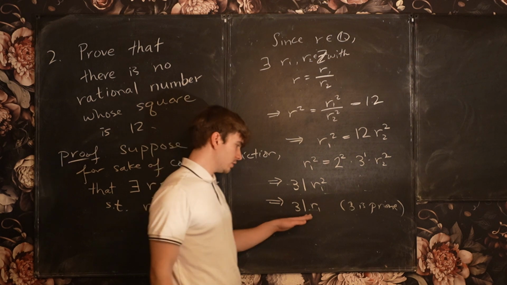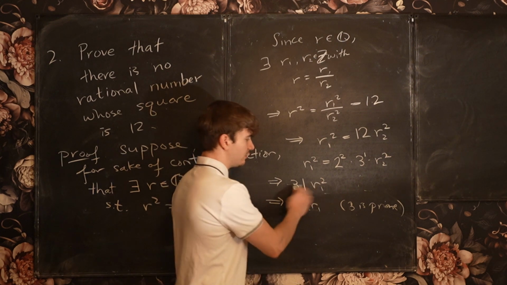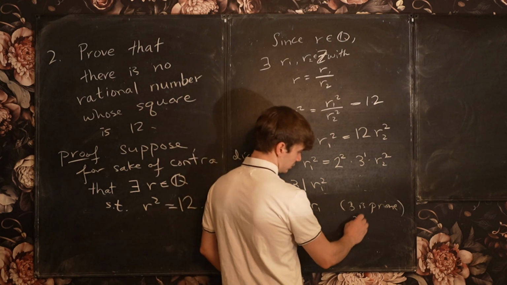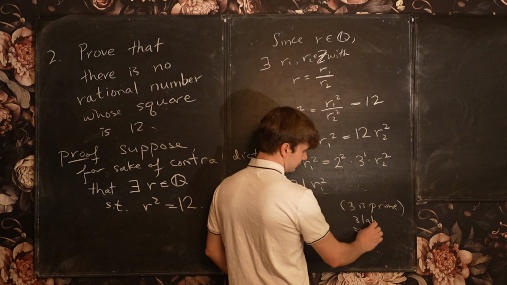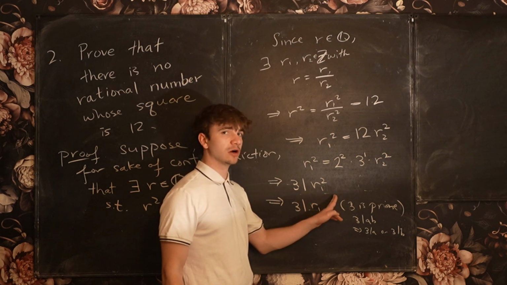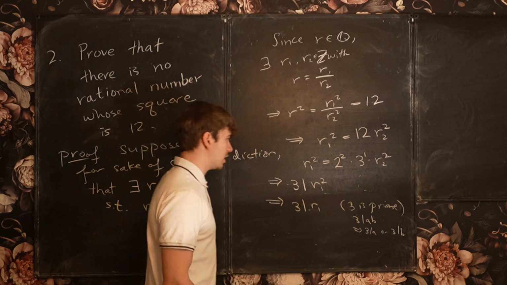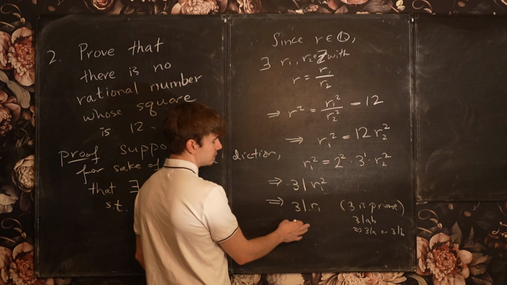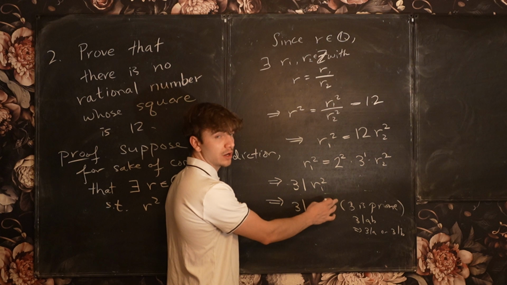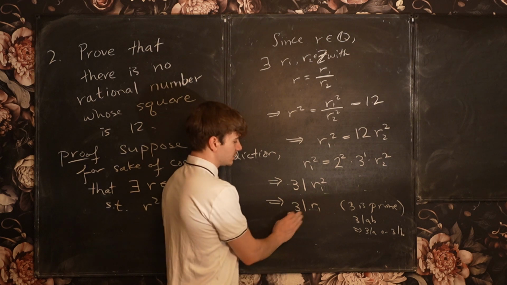So recall that if 3 divides ab, then 3 divides a or 3 divides b. So in this case, 3 divides r times r. So 3 divides r or 3 divides r. So in either case, 3 is guaranteed to divide r1 here. I was saying r earlier, I meant r1. So 3 divides r1 times r1. Therefore, 3 must divide r1 or 3 must divide r1. So in either case, 3 divides r1.